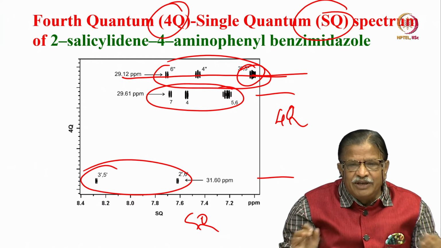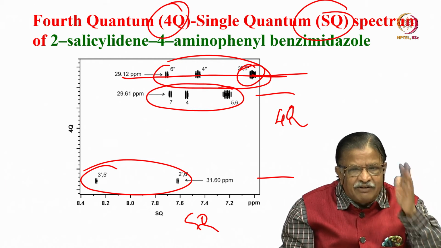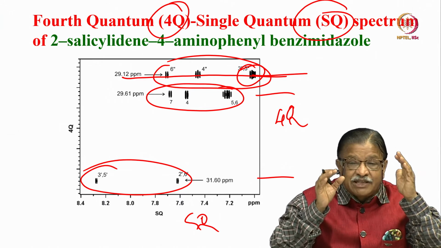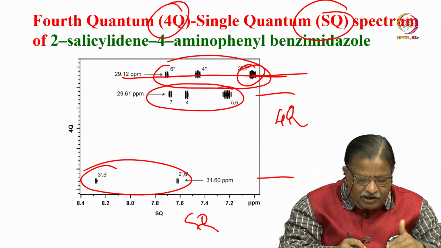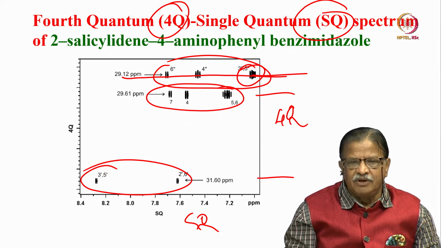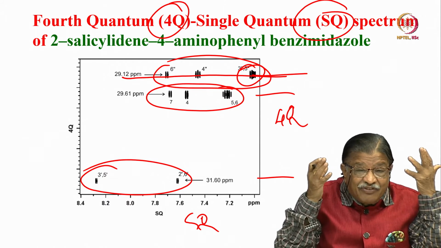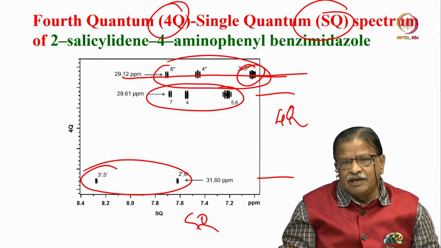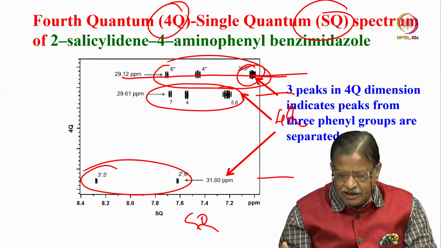What did we do by doing this? By doing non-selective excitation at 4th quantum, what did we do? We separated out the peaks corresponding to each phenyl ring. That is what we did. So, it will significantly simplify my analysis. My analysis becomes fairly simple. Okay, that is what happens.